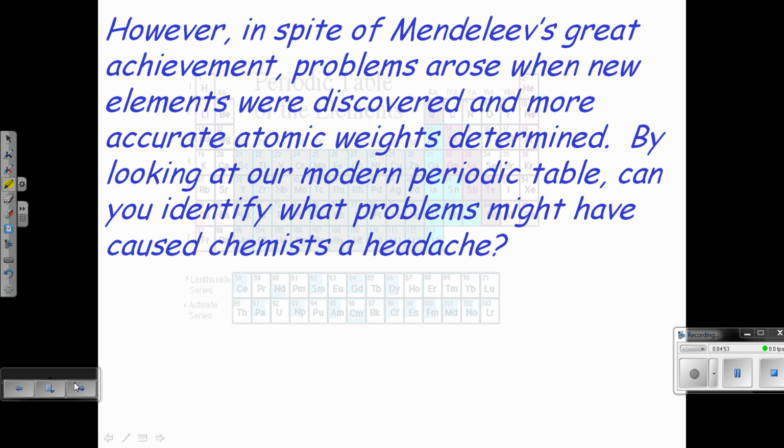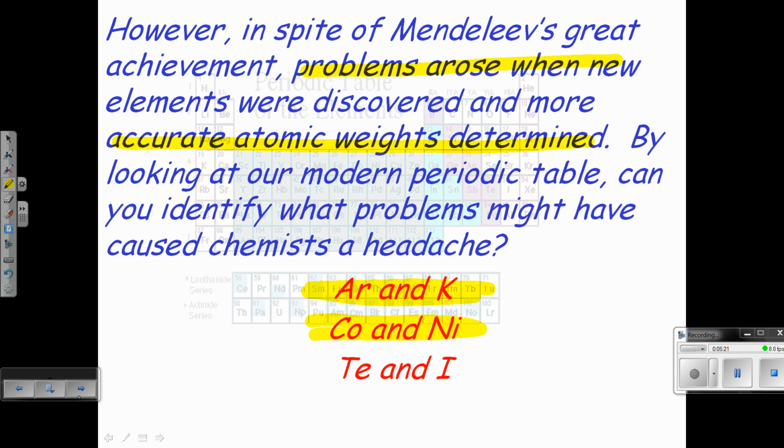Problems started to arise because if you look at the periodic table, there are places where they flip. The atomic weights do not go in a nice, neat order, increasing from the left side to the right side. So as they had more accurate atomic weights, there were issues. If you look at a modern periodic table just by mass, look at argon and potassium: the masses don't go in order. Cobalt and nickel, same thing. Tellurium and iodine, same thing. So there are issues with the weights going from left to right in the modern periodic table.